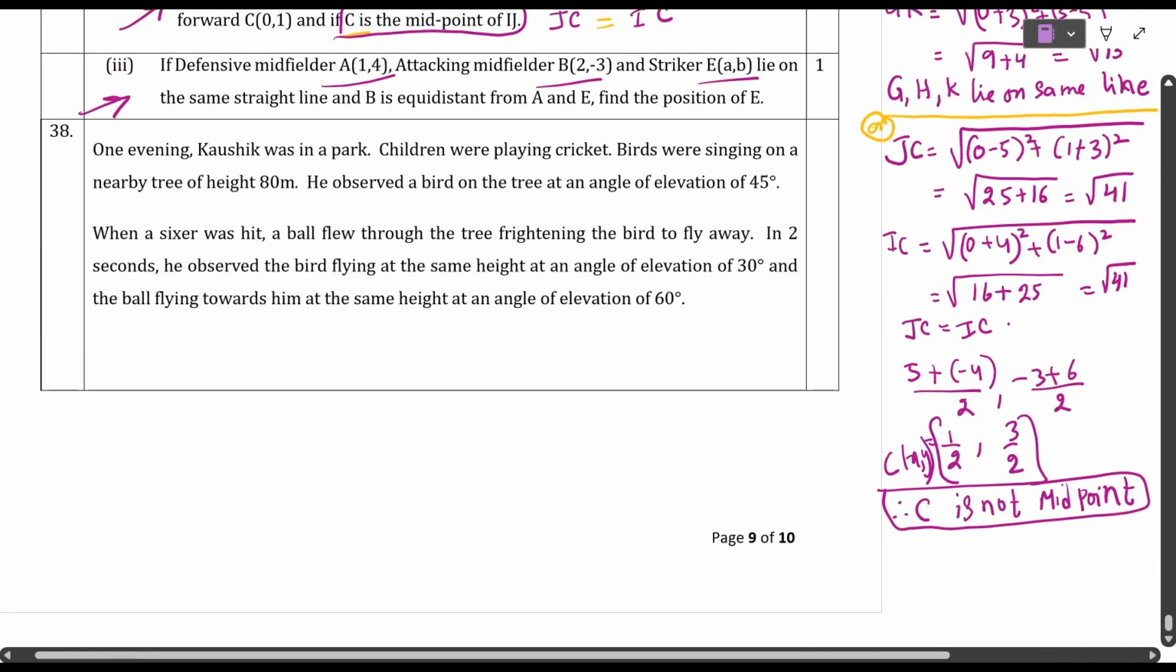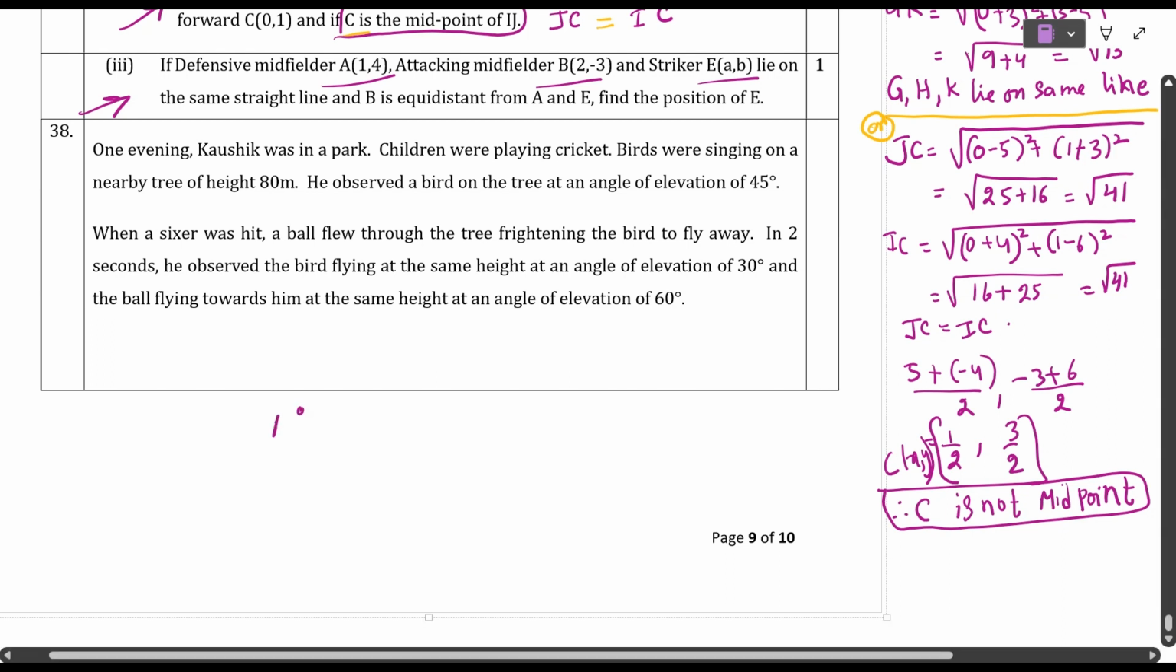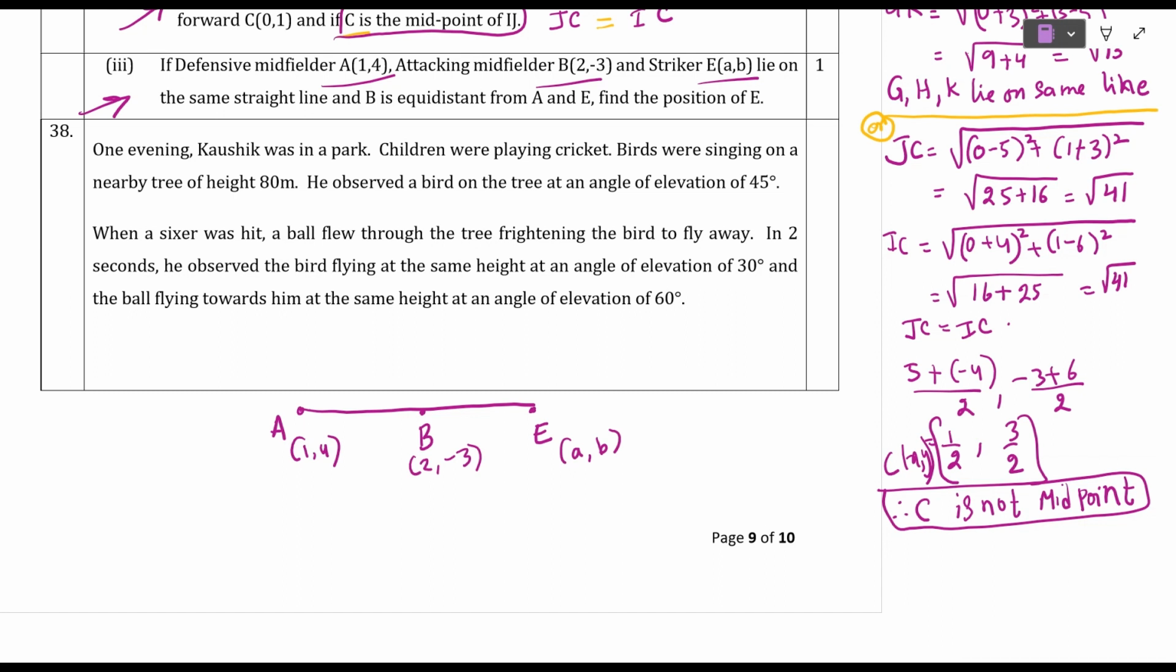So coordinates they have given. B is equidistant from A and E means what? This is the diagram. A(1, 4) and B(2, -3) and E we don't know, (a, b). Understand students? So they lie on a straight line and B is equidistant from A and E means B is the midpoint. B is the midpoint.